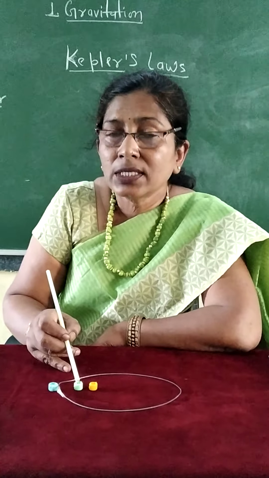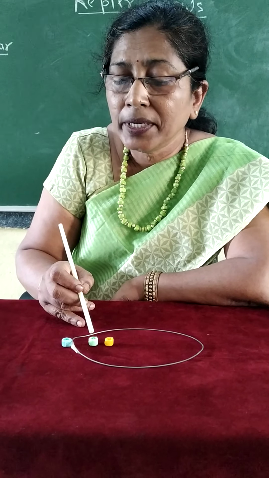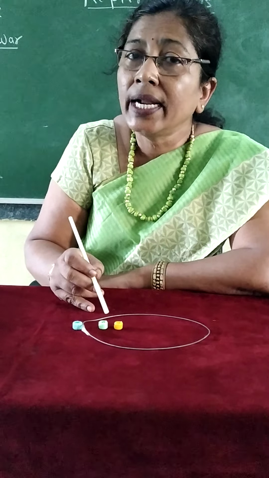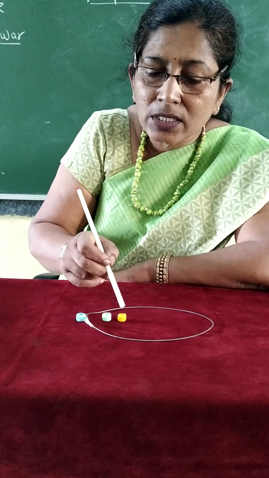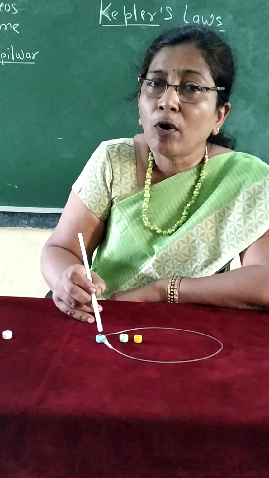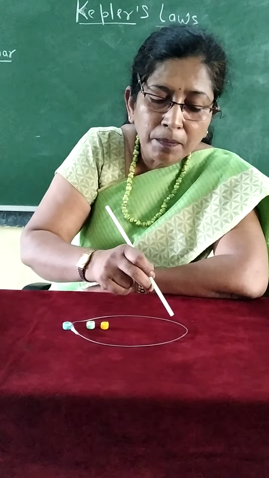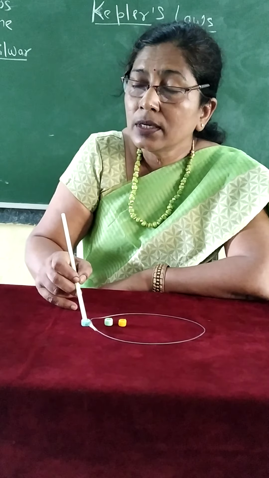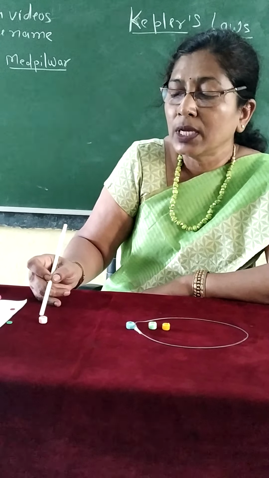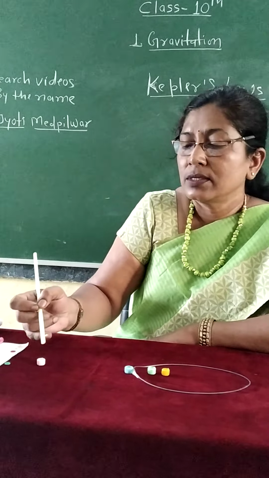The planet which is near to the sun has a shorter revolution period. The revolution period of Mercury is about 88 days. It revolves around the sun in 88 days. The revolution period of Earth is approximately 365 days. 365 days are required to complete one revolution around the sun. This is the last planet of our solar system, Neptune, and it requires about 165 years to revolve around the sun.